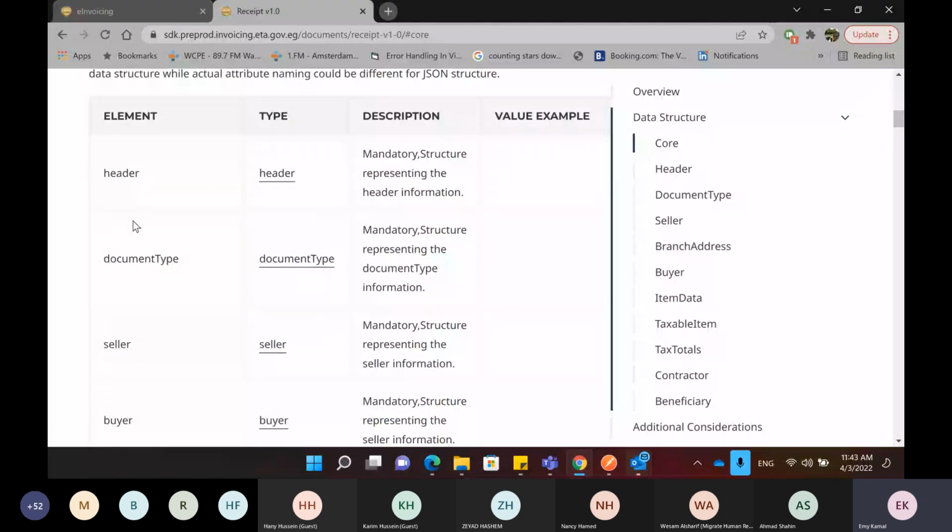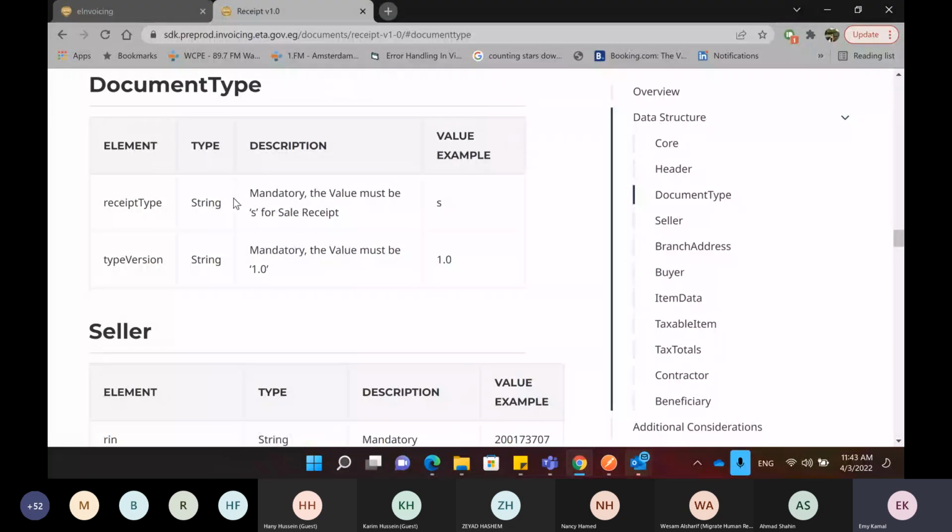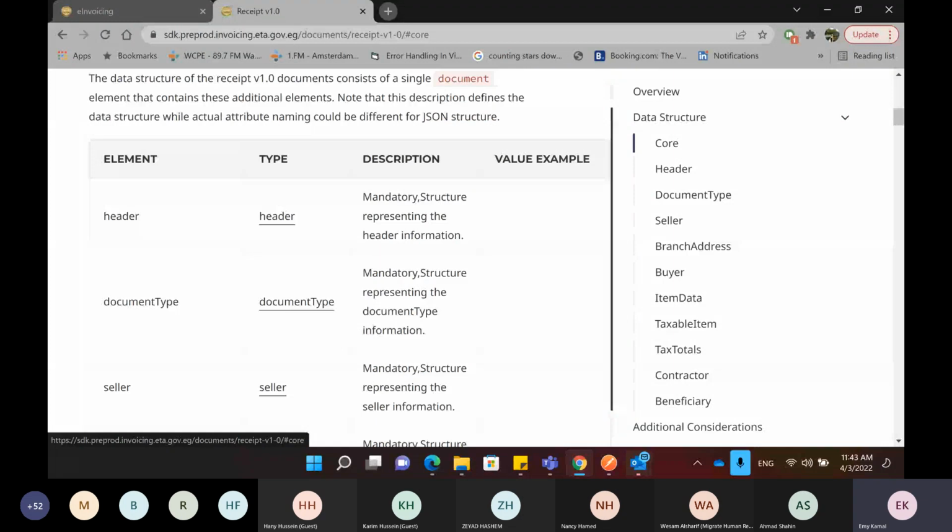The second part is the document type. If we navigate to the document type, I have to specify the receipt type. For example, if I'm issuing a sales receipt, I have to select S, for a sales receipt, and the type version of the receipt, which for now is 1.0 because we don't have other versions. And of course, these were mandatory fields as well.